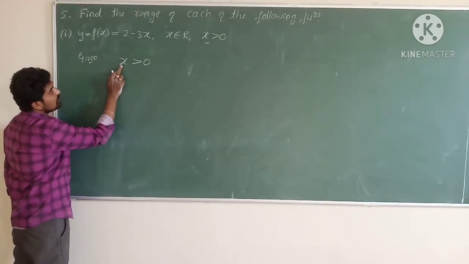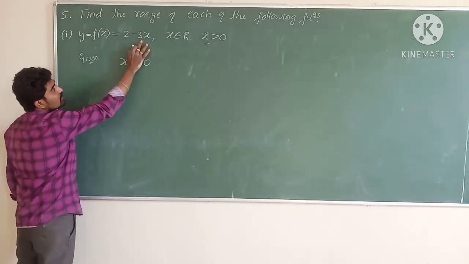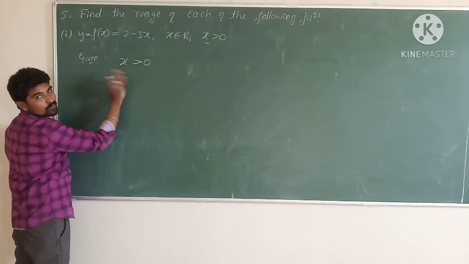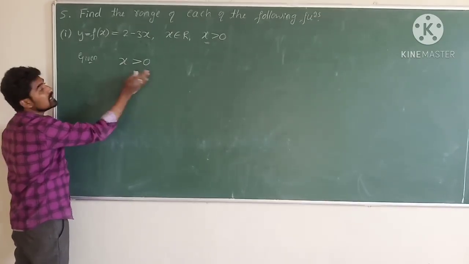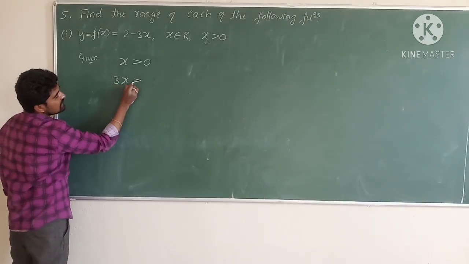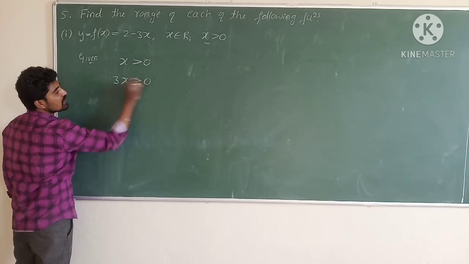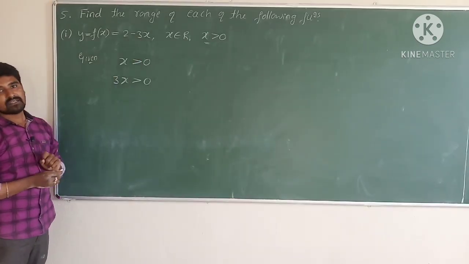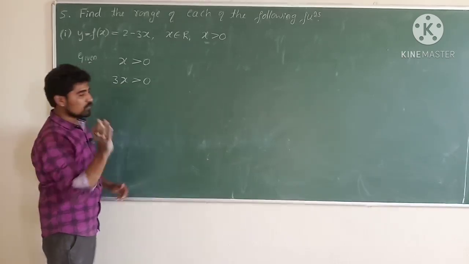Let us multiply this by 3 on both sides. So 3x is greater than 3 into 0, which is 0. Now minus 3x, so multiply by minus on both sides.